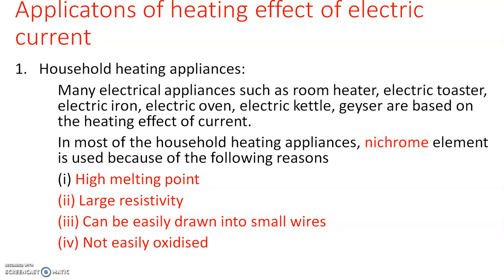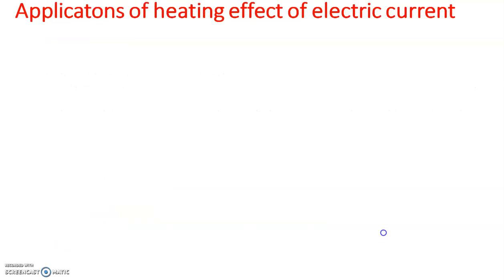Nichrome is not an element, don't get confused. Nichrome element means that nichrome is used as the heating element. Okay, is it clear? So which are the properties by which we use nichrome as heating element? It has high resistivity, it has a high melting point, it can be easily drawn into small wires and it is not easily oxidized. Because of these 4 reasons, normally we use nichrome as the heating element for different electrical appliances. Second application of heating effect of electric current.